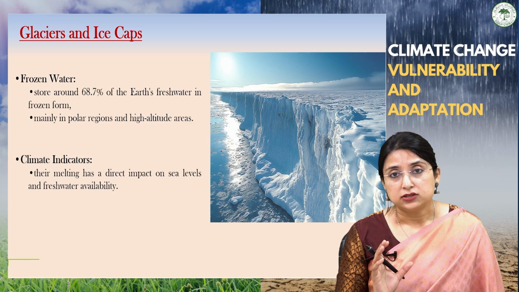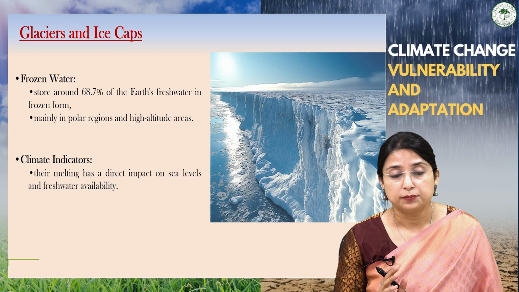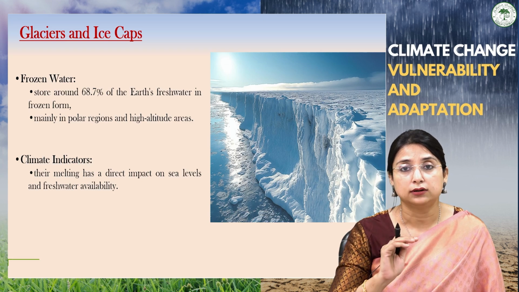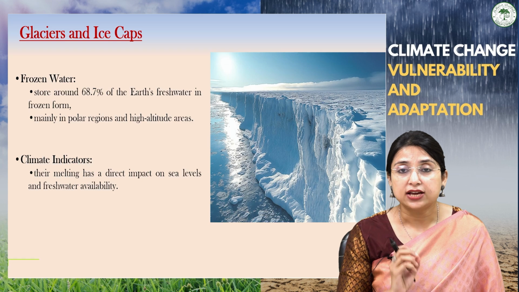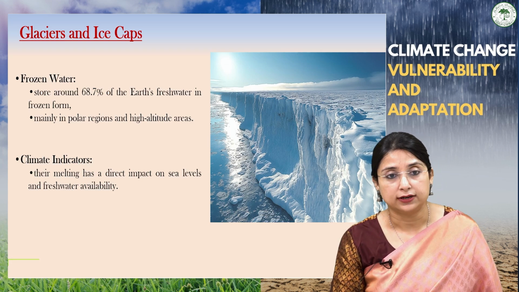They are also a very important climatic indicator, because their melting shows the rate of rise of global temperature, which has a direct impact on sea levels and freshwater availability.